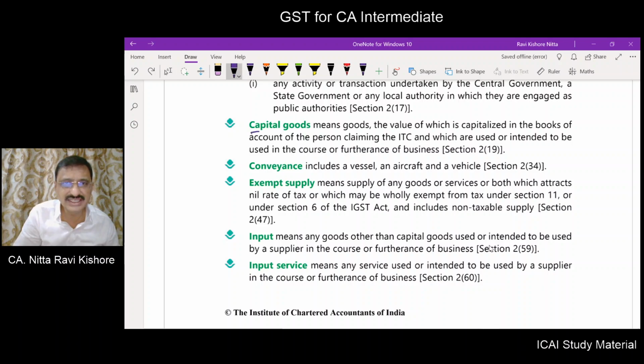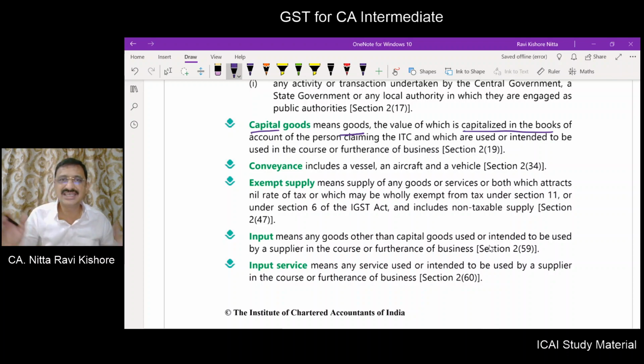Capital goods means goods the value of which is capitalized in the books of account. My dear friends, let us say you have procured input goods, a raw material, or you are a trader and you have procured goods for the purpose of reselling them. What are you going to do? You are going to debit it to the profit and loss account.